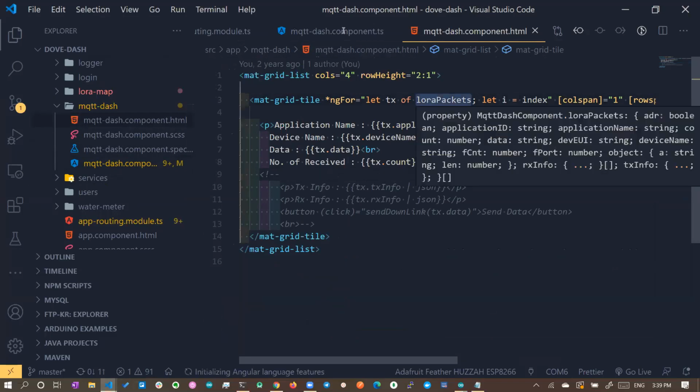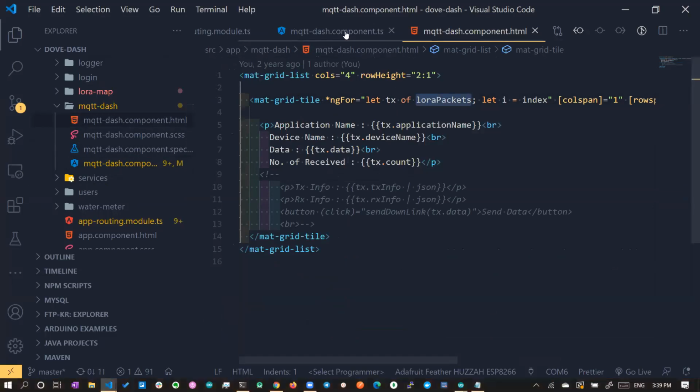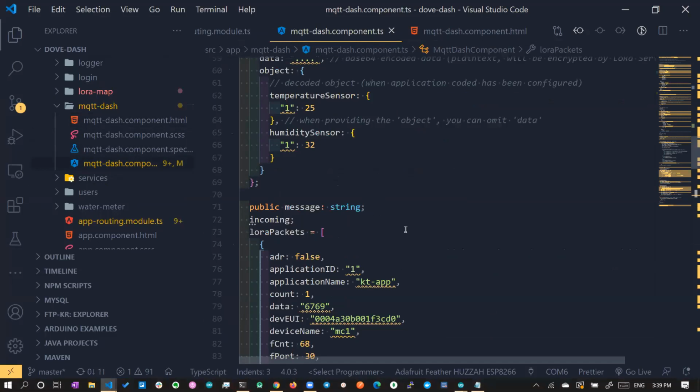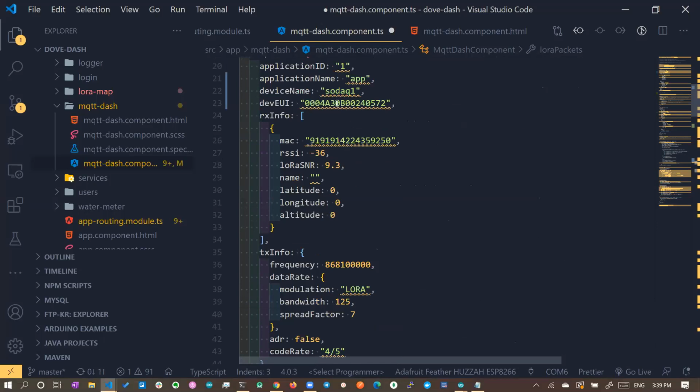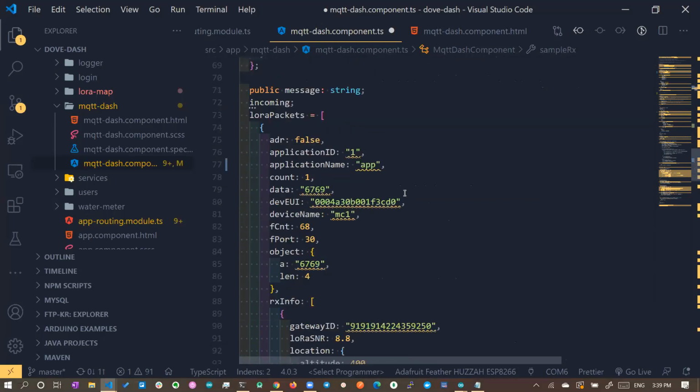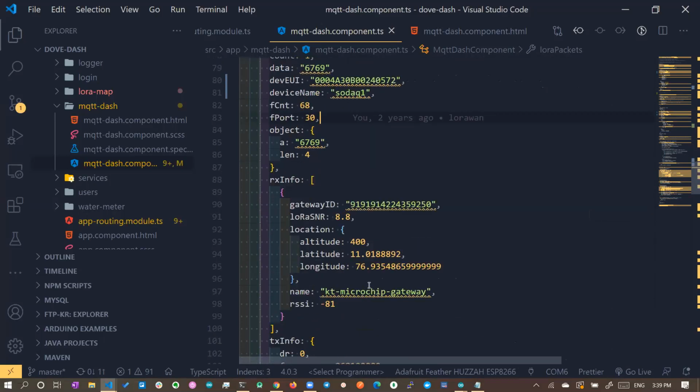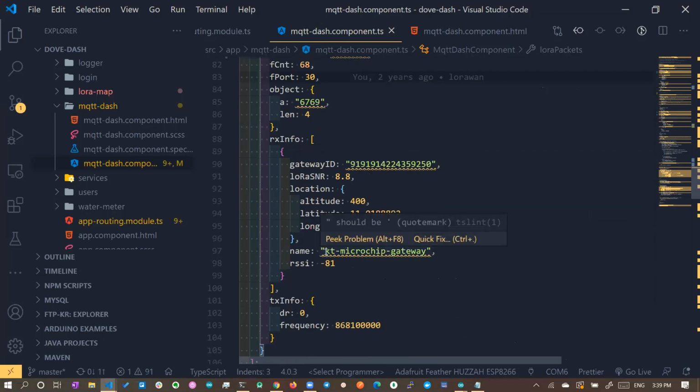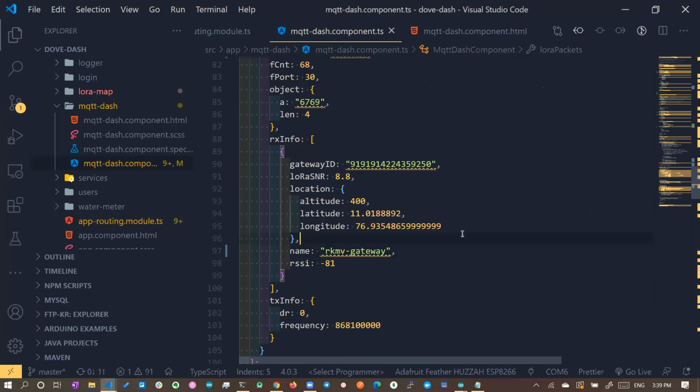Okay, so let's go to the console again and see whether the application has started. In the LoRa packets, you have the application ID, the app, and the 6766, and also you will have the device address here. It is just sample data, and the device name is SODA product 1. This is just sample data, I'm writing it by myself. And the gateway ID and location, everything we have, right? The gateway name we have given is RKMV gateway. That's the data we have given, right?